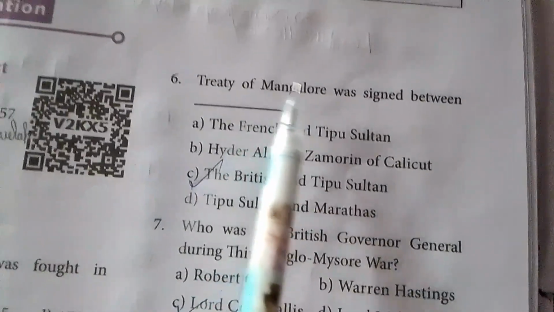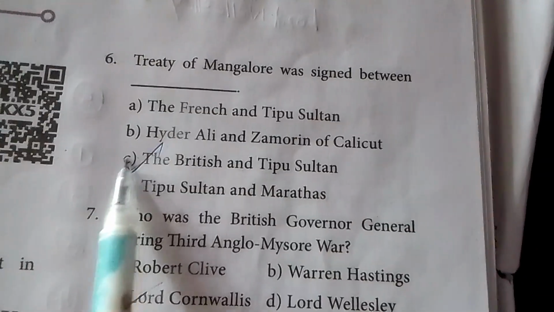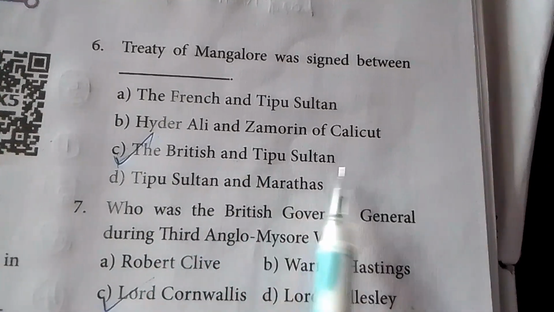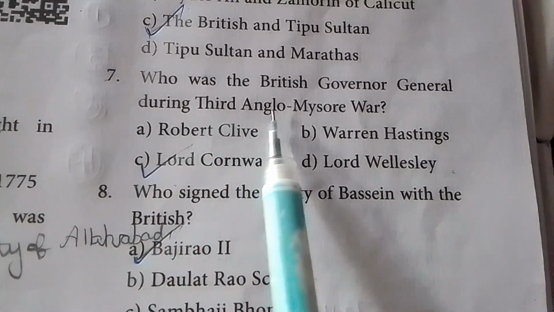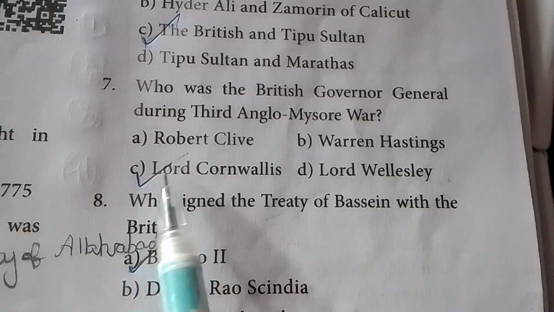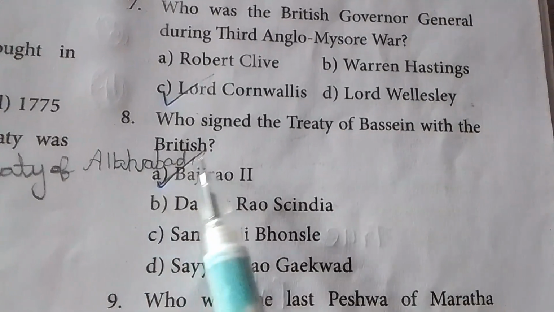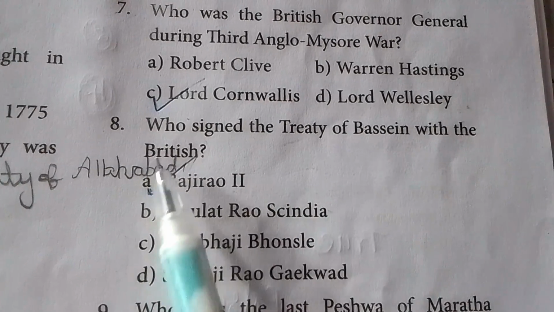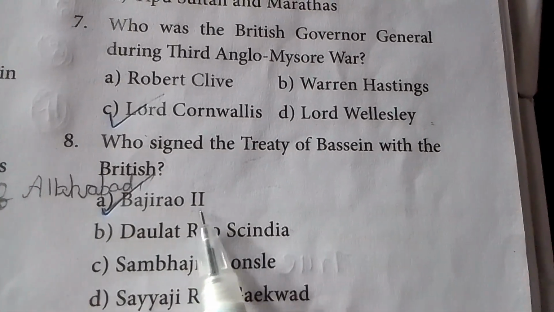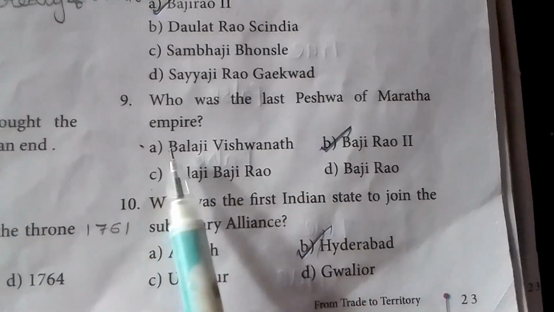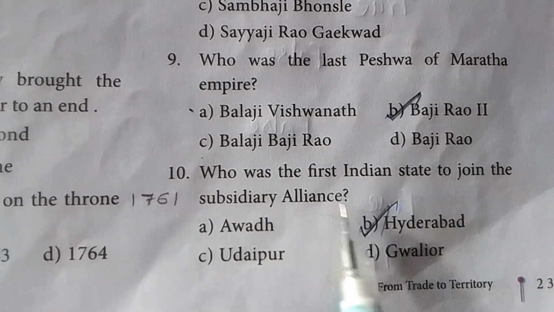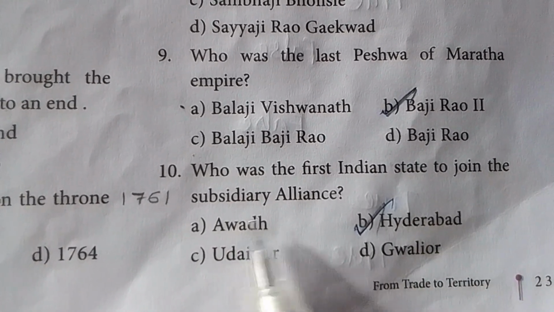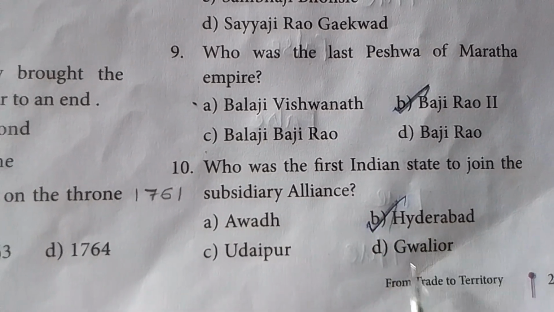Sixth one, Treaty of Mangalore was signed between the British and Tipu Sultan, answer option C. Seventh one, who was the British Governor General during Third Anglo-Mysore War? Option C, Lord Cornwallis. Eighth one, who signed the Treaty of Basin with the British? Bajirao II. Ninth one, who was the last Peshwa of Maratha Empire? Answer B, Bajirao II. Tenth one, who was the first Indian state to join the subsidiary alliance? Answer B, Hyderabad.